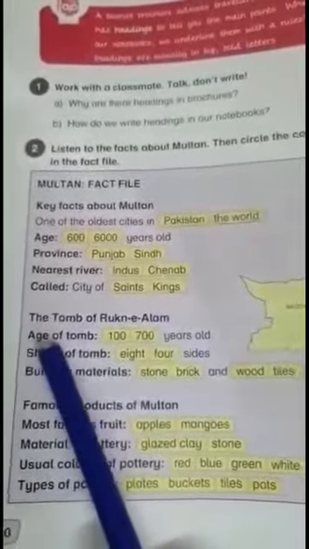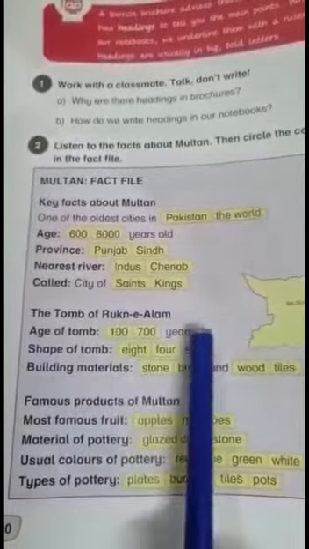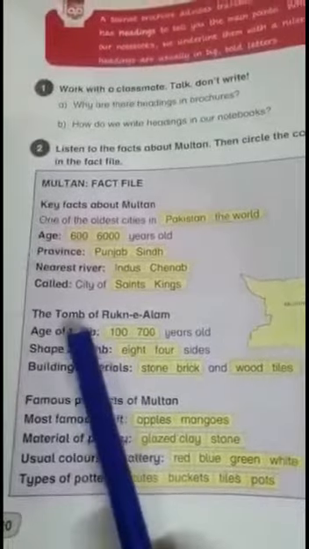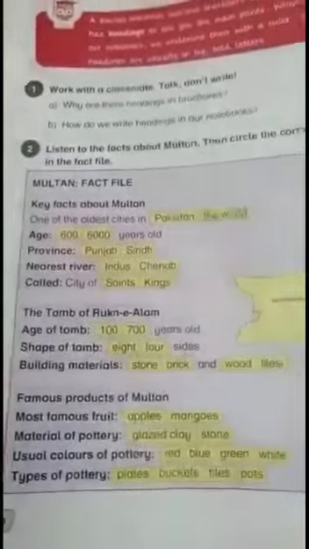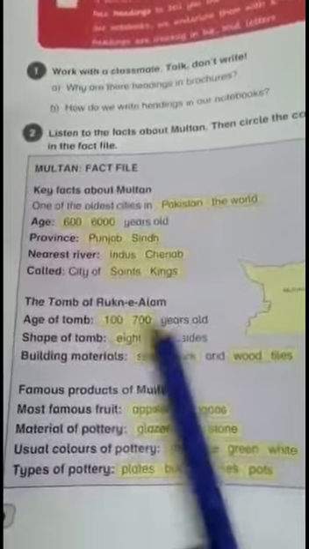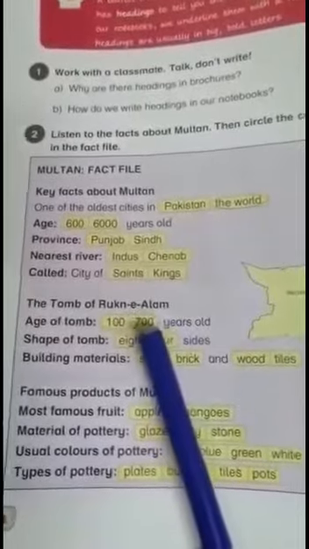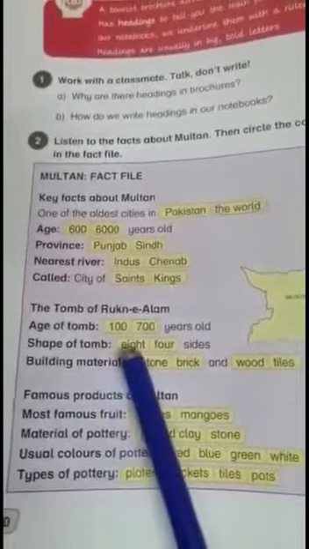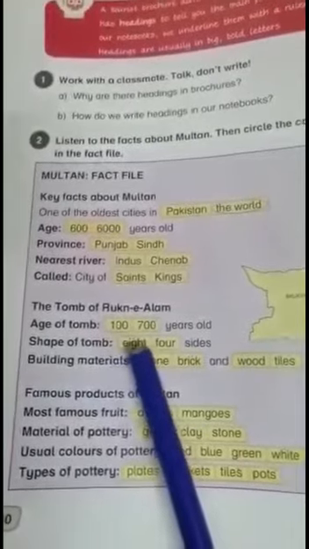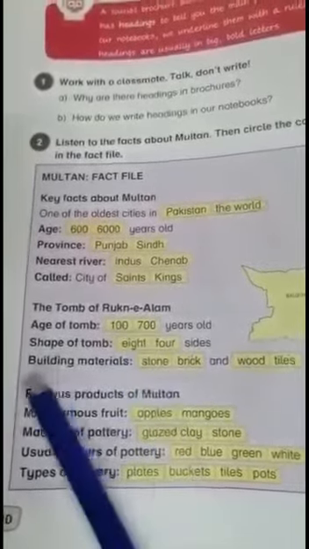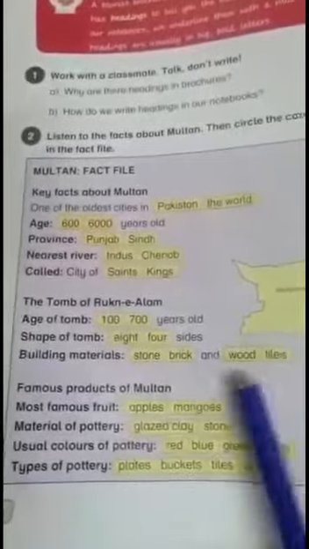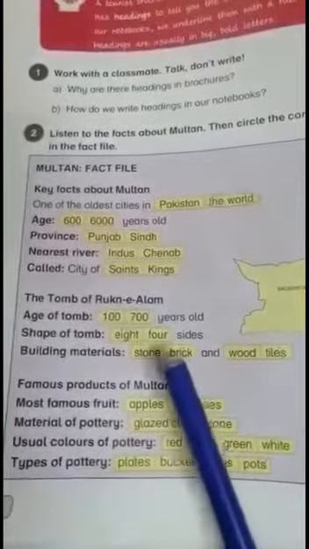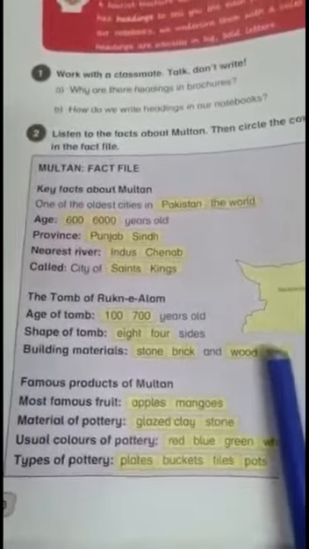The next heading is the tomb of Rukne Alam. Rukne Alam is the tomb of a saint. Age of tomb, 100 or 700 years old. 700 years old. You circle the word 700. Shape of tomb, 8 sides or 4 sides. It has 8 sides. You circle the word 8. Building material, stone, brick, wood, tiles. Circle the words brick and tiles.